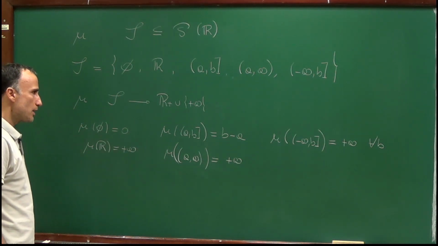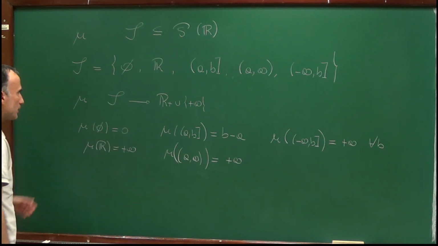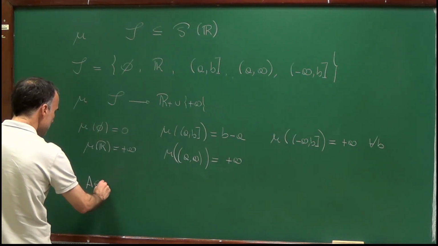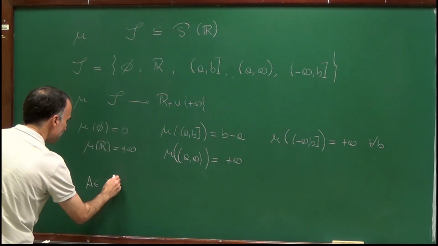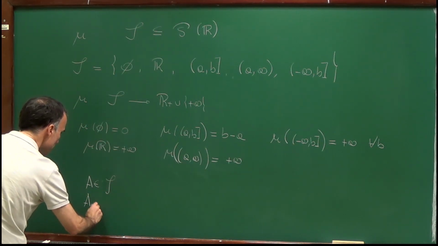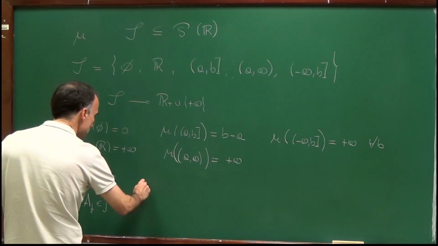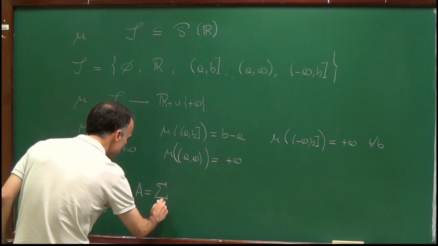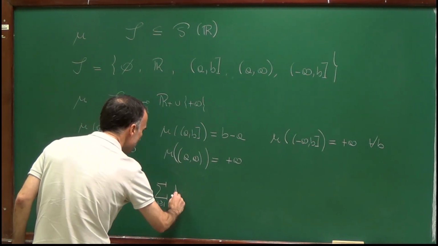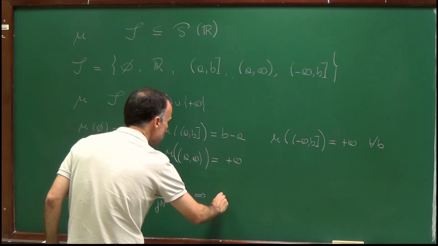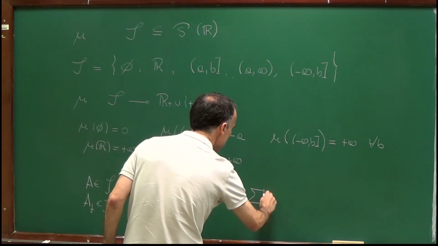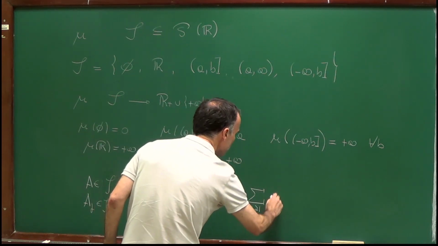So we have this function, and what I want to show is that this function is sigma additive, which means that if I have an element A in S and elements A_j in S, such that A is equal to the countable disjoint union of A_j, then mu of A is equal to the sum of mu of A_j.